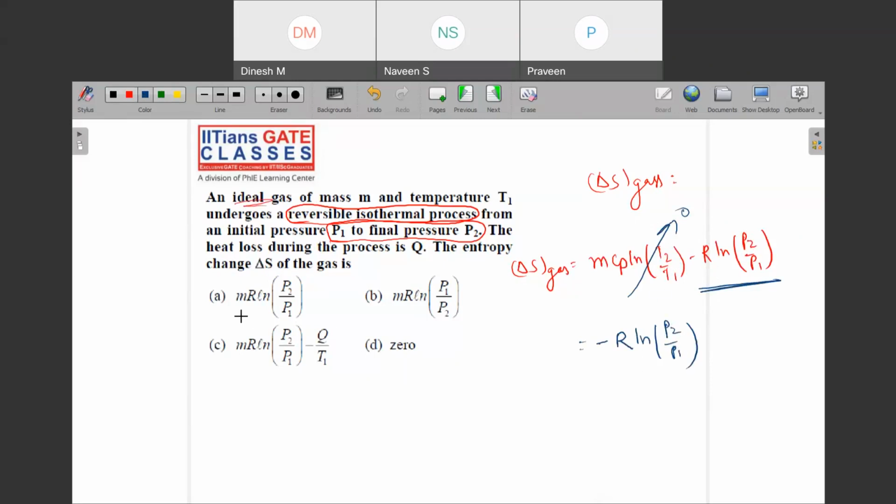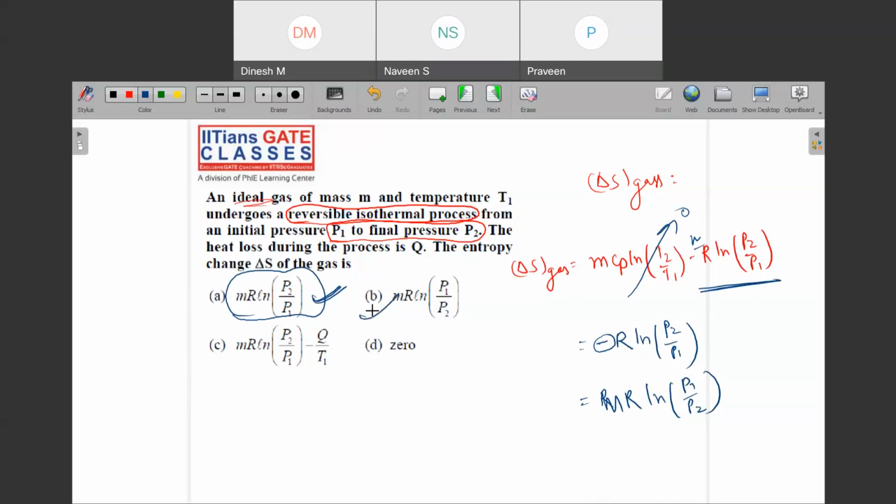So can you see that m R into ln of P2 upon P1, this m is also multiplied here now. This m R ln of P2 upon P1 is also given in option 1 itself. But can you see that your final solution is having a negative sign with it? That means if you take it inside the log, then it becomes m R ln P1 upon P2 instead of P2 upon P1.